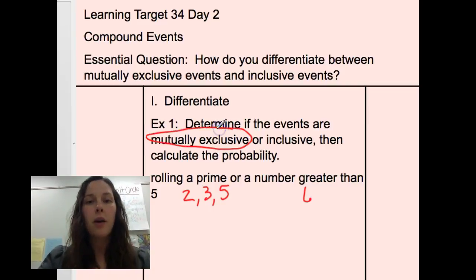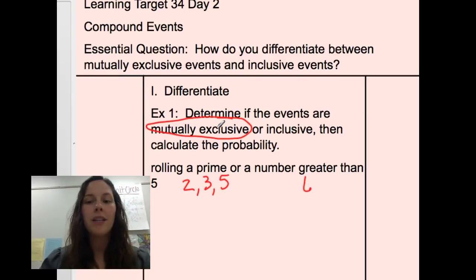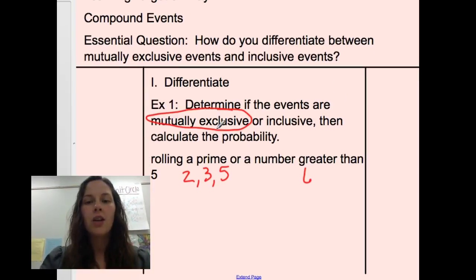So when we calculate the probability of exclusive events, we simply add the probabilities together. So we get 3 out of 6 plus 1 out of 6 for a total of 4 out of 6, which simplifies to 2/3.